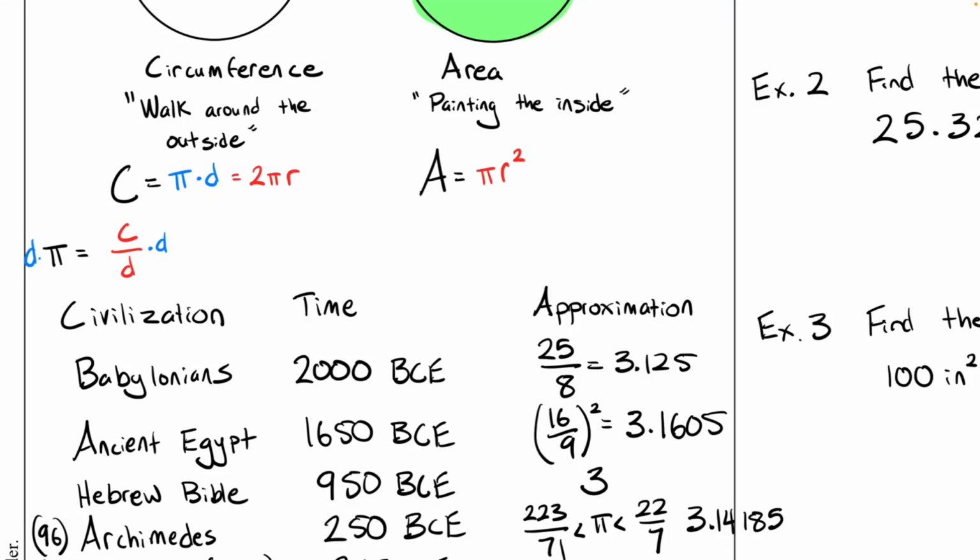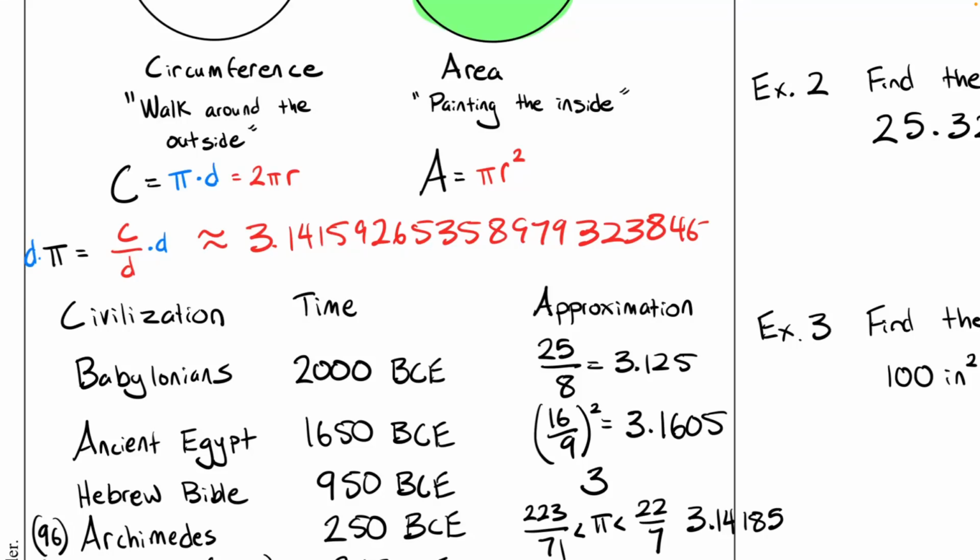And of course, pi we know as, and again, you have to round this, 3.14159265335897923846264338327952. It goes on and on forever and ever. It is random. It is non-terminating, meaning it goes forever and ever, and there is no pattern to it. You just have to memorize it. So the Babylonians were correct to 1 decimal place, and they got really, really close to 4. So pretty good for 2000 BCE.